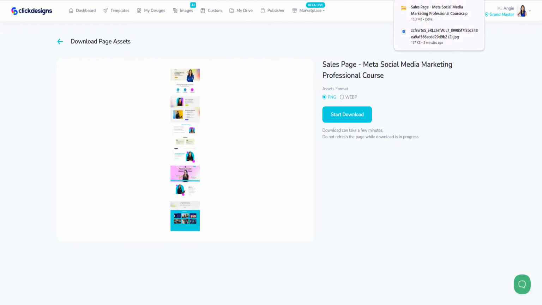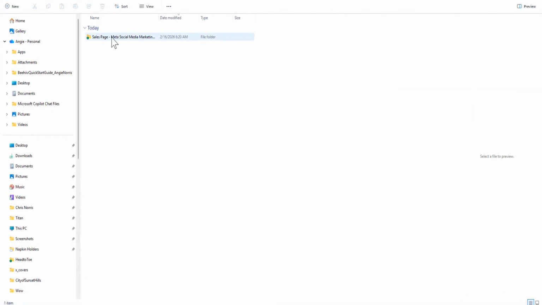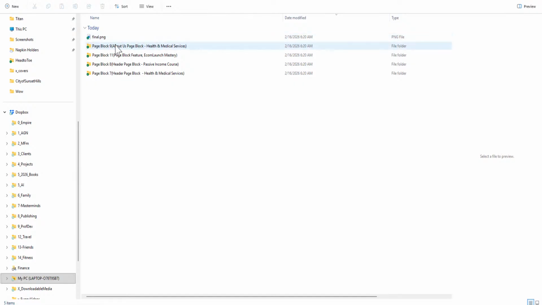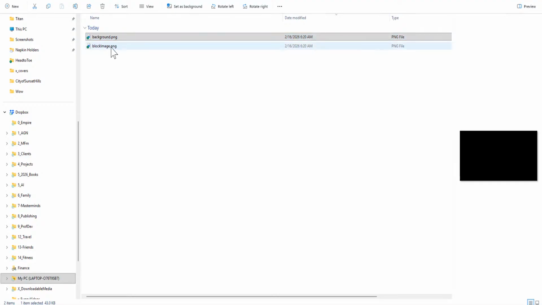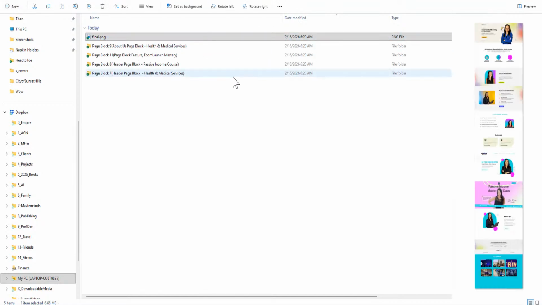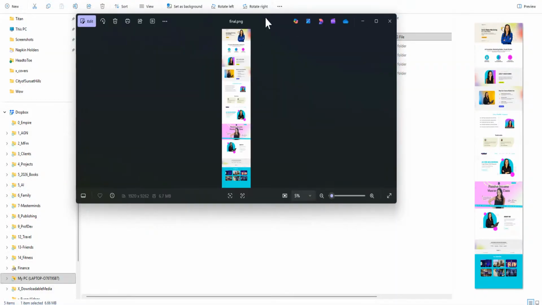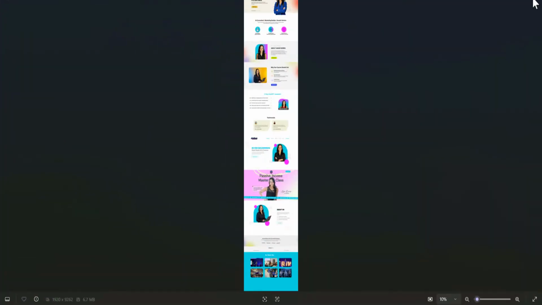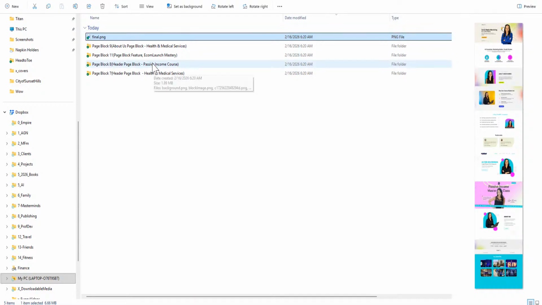I'm going to extract those files. Give me 1 second. I'll pull this over here. Okay, here we go. So if I click on this, you'll see it's going to give each block, and inside the block, it's going to give you all of the assets. Let's go back here for some reason. Here is the final one. That's an image. It went to a different screen. There it is. So there is the final image, but it also gives you each block.